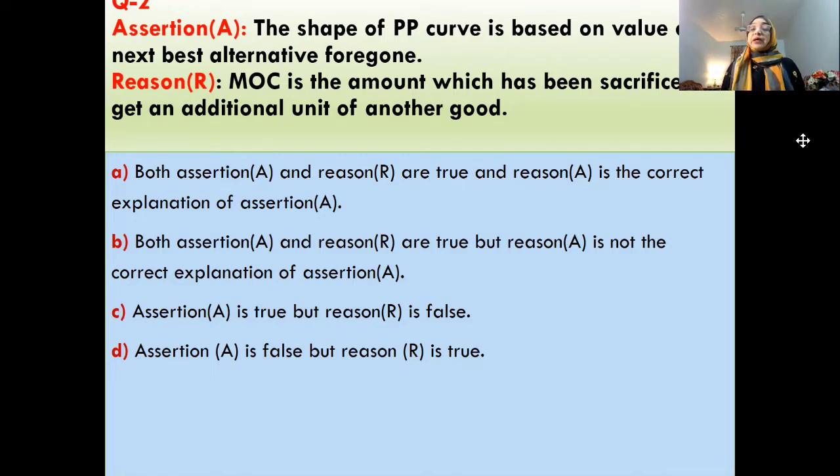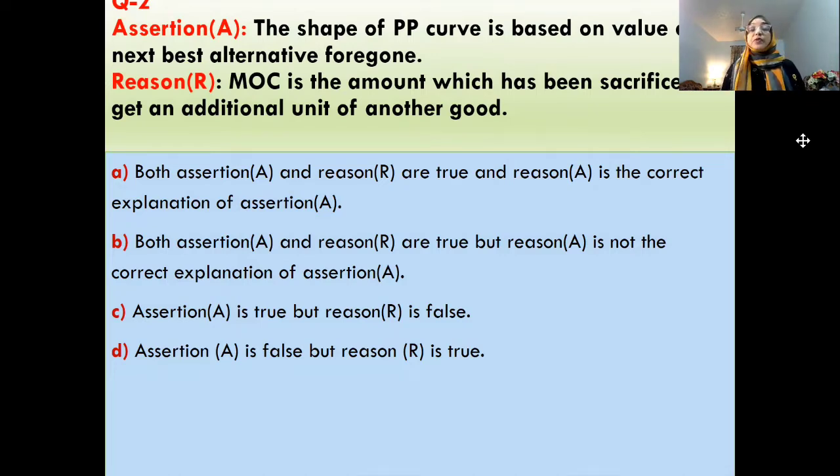The shape of PP curve is based on the value of next best alternative foregone. Next best alternative foregone is the opportunity cost definition. And this statement is not true. The shape of PP curve is based on marginal opportunity cost, and there is a difference between marginal opportunity cost and opportunity cost. Here they have stated that the shape of PP curve is based on the value of next best alternative, which is the definition of opportunity cost. So the statement itself is wrong.